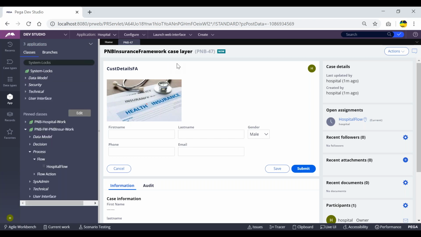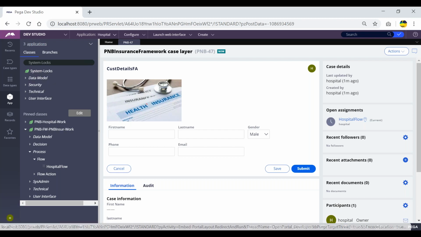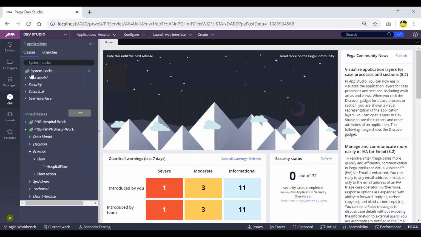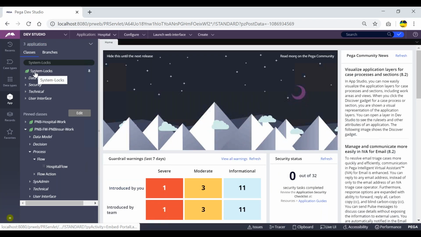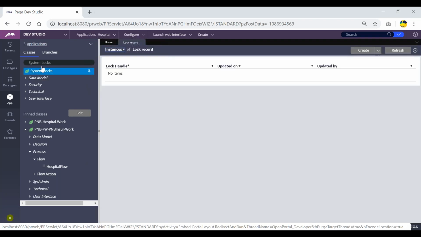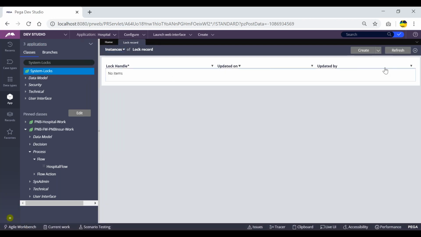If I create one work object ID, a lock will be created as an instance of this class. System dash class is one OOTB class, and this has all the instances of the locked work objects. If I close this and check for the instances, right now there are no locked items. I can see all the locked items as instances in this particular class.